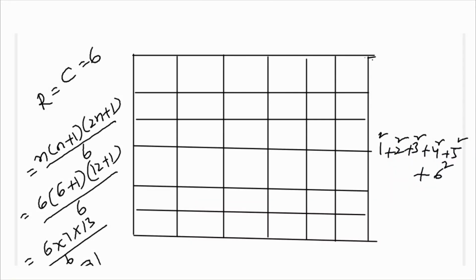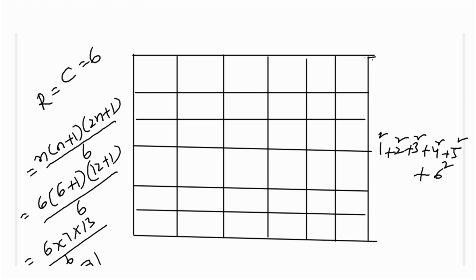Here the rows and columns are 6. When the rows and columns are 6, we can use the formula sigma 6 square. Sigma 6 square means, as I already said, the formula n of n plus 1 of 2n plus 1 by 6. Rows equal to columns equal to 6. 6 of 6 plus 1 of 12 plus 1, that is 6 of 7 of 13 by 6, so the 6 gets cancelled. 13 7s are 91.